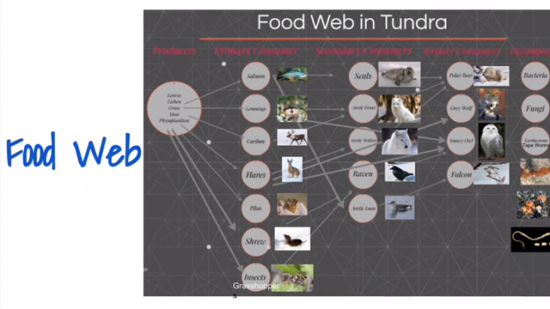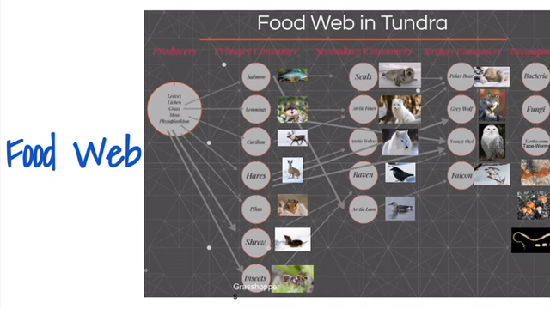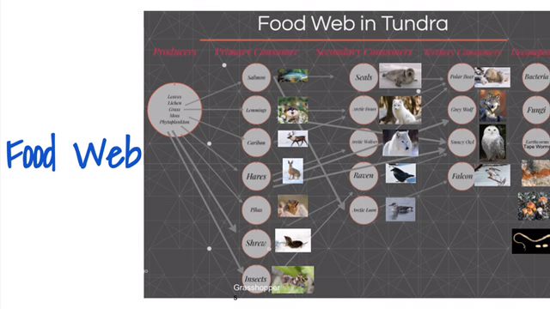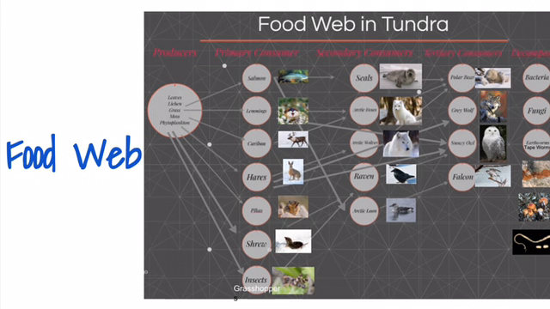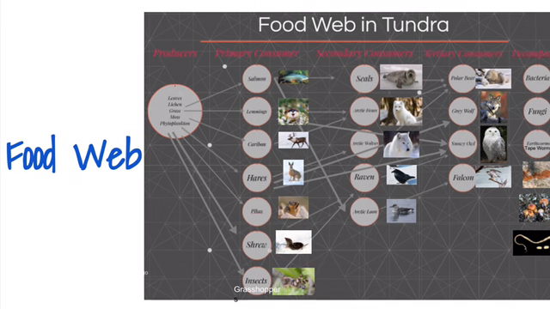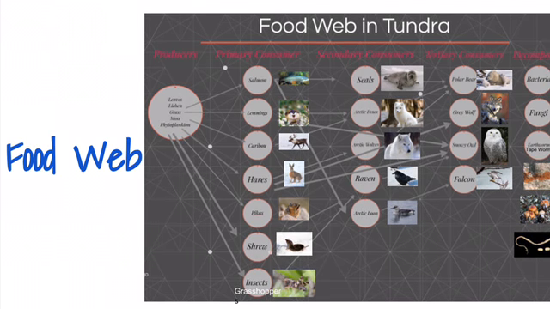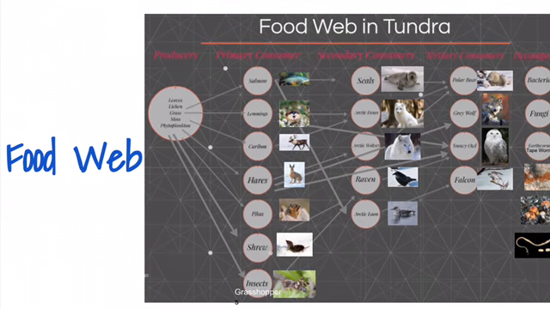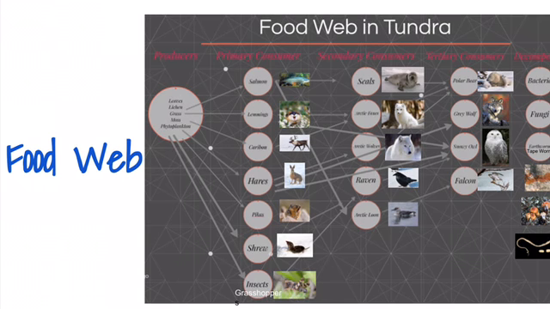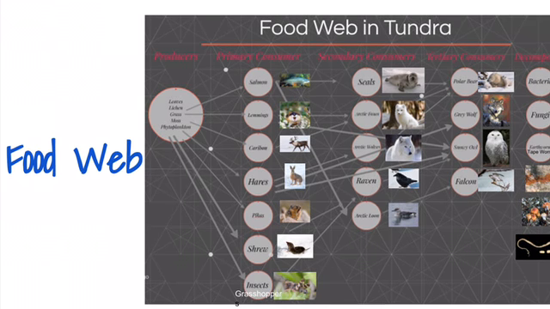The food web in the tundra begins with the producers, which are leaves, lichen, grass, moss, and phytoplankton, and they produce the energy coming directly from the sunlight. Then we have the primary consumers, which are salmon, lemmings, caribou, hares, pikas, shrews, and insects. They are the first organisms that receive the energy that comes from the producers.